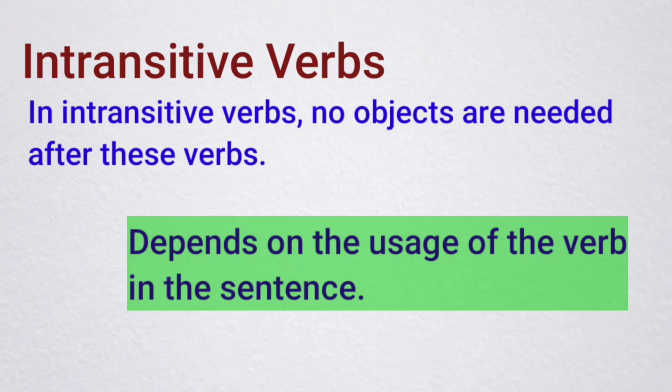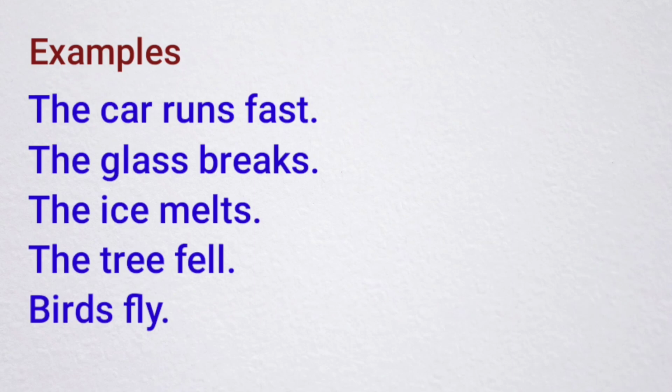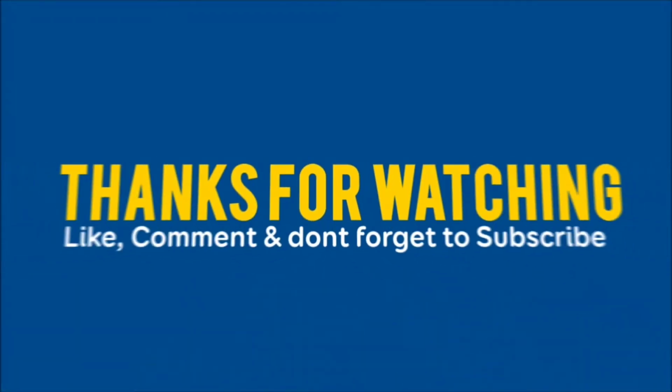Now we will see examples for intransitive verbs. The car runs fast. The glass breaks. The ice melts. The tree fell. Birds fly. Here, observe the examples. There is no object after the verb, that is, runs, breaks, melts, fell, fly.